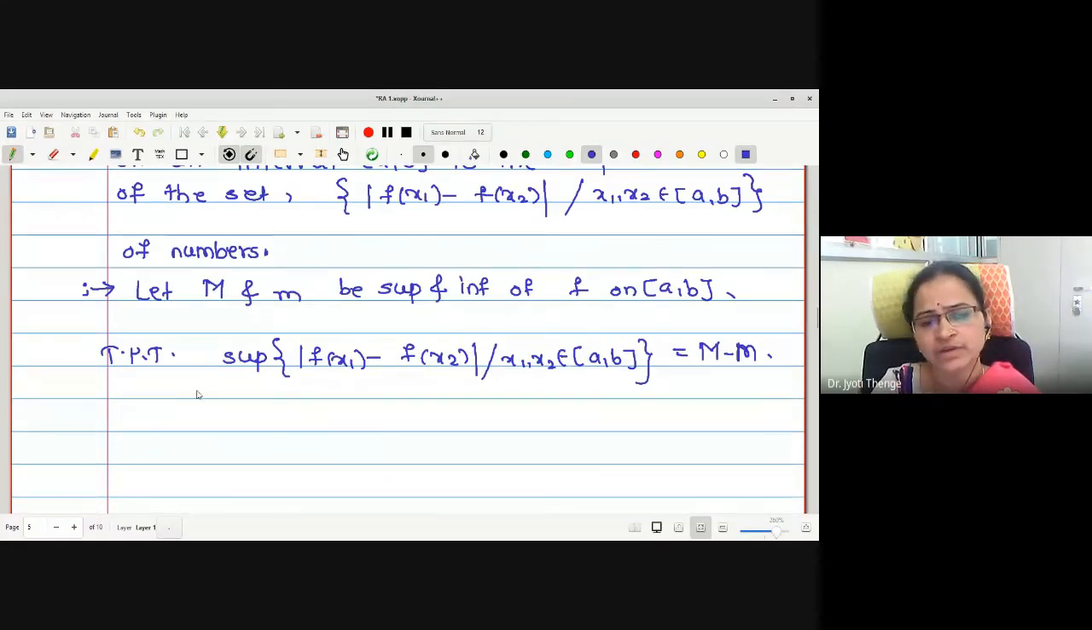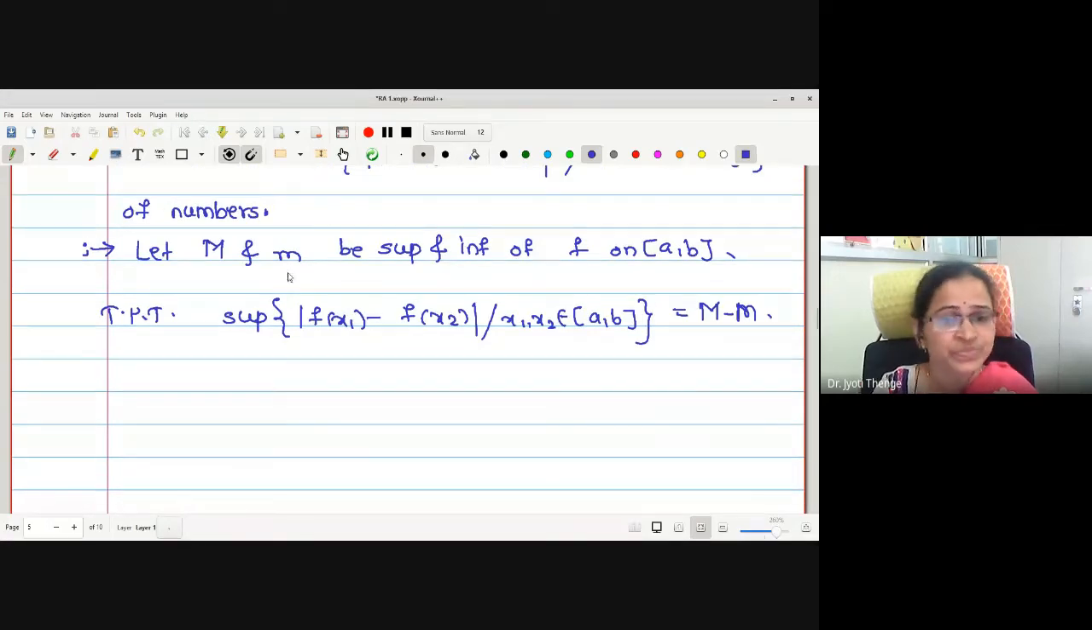Whenever we want to prove the supremum is this number, it means this is the least upper bound. First we have to prove this is an upper bound of the set, and then we will prove that this upper bound is least among all the existing upper bounds. Is the theorem clear to everyone? What we want to prove? Yes, ma'am.